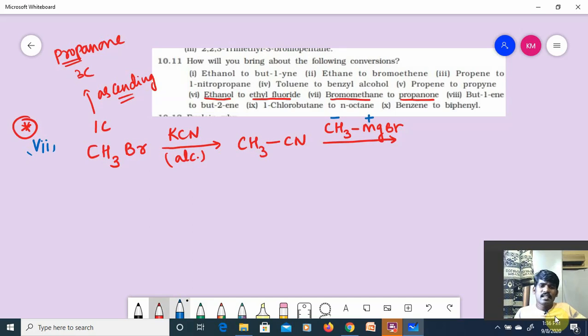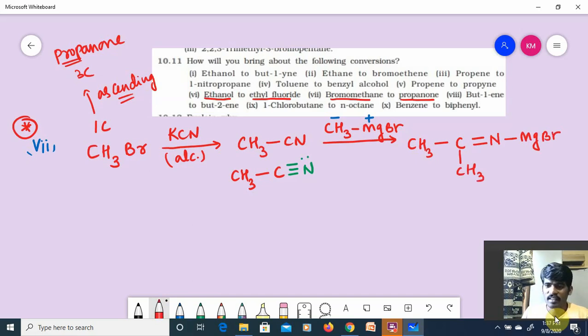CH3CN can be written as CH3C triple bond N. Then the triple bond changes into a double bond, and N is converting into N-MgBr. Nitrogen has electron density, lone pair of electrons, that's why it is attracted by MgBr, and a carbon is connected to CH3. Hope you understand this point.